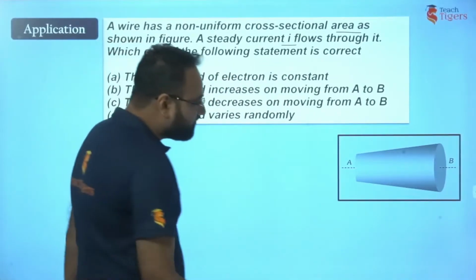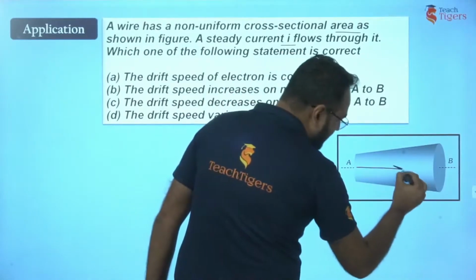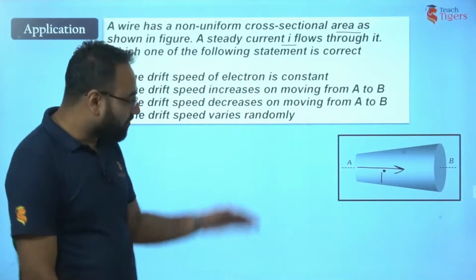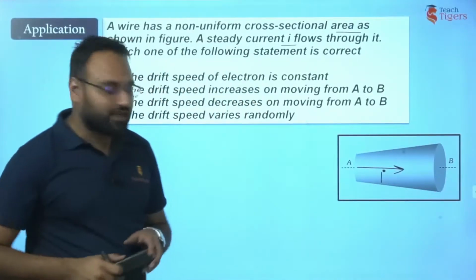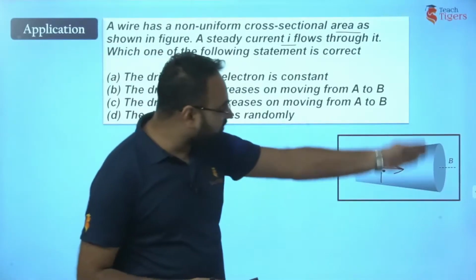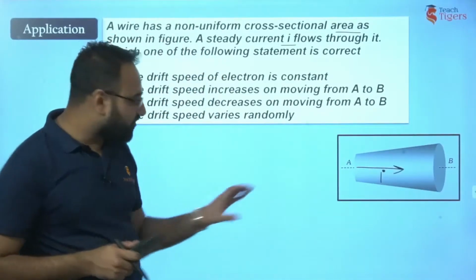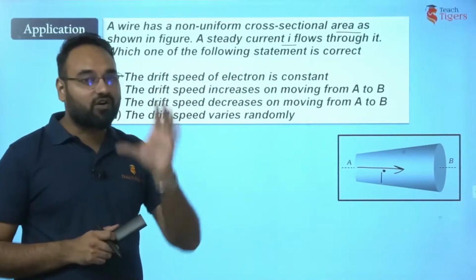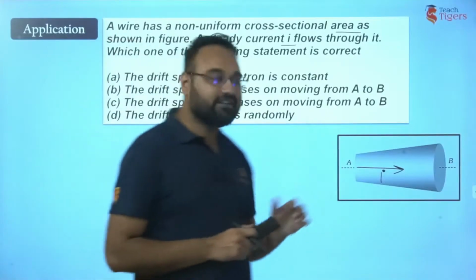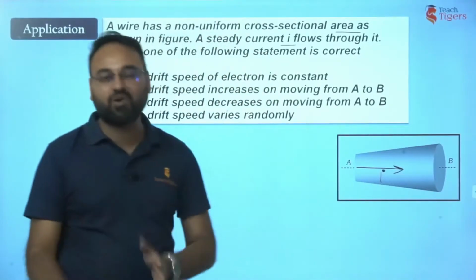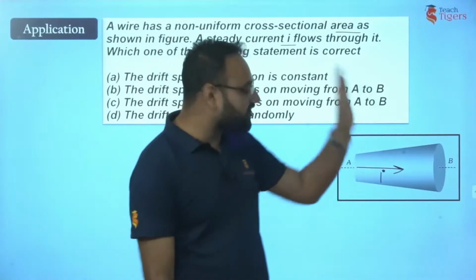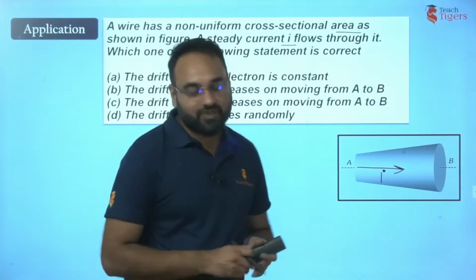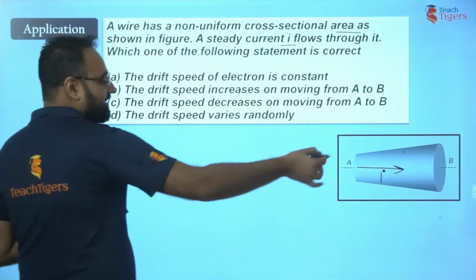Right? So, if we see, we are given that a current I flows from this end A to B. From A to B, a current I is flowing. And we can see that the cross-section areas are not the same. Cross-section area is increasing. Now, is the cross-section area going to affect this current? No. We have discussed it a number of times that the cross-section area is not at all going to affect this current. Current is going to be the same. One thing for sure. Now, let's move to the options.